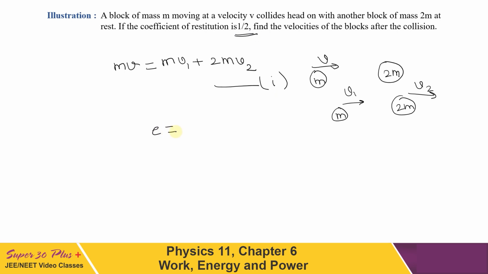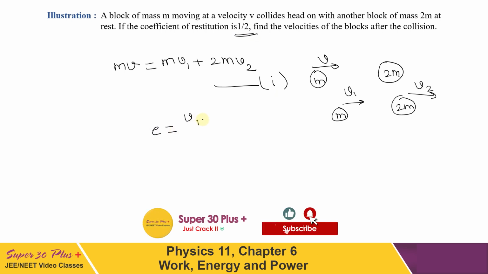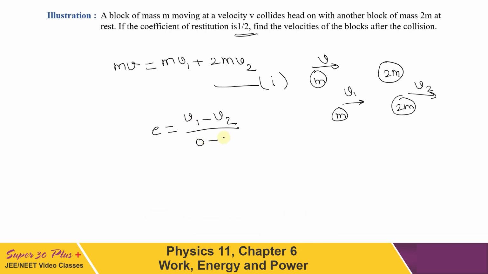It is velocity of separation upon velocity of approach. So we will write this as (v1 - v2) upon (0 - v), since initially 2m was at rest, and this value is given as 1/2. So from here we can write v1 - v2 = -v/2, or v2 - v1 = v/2.